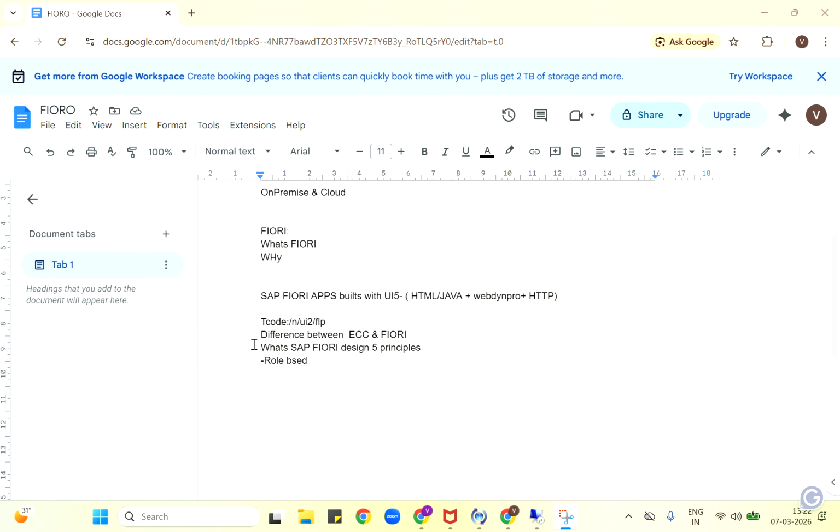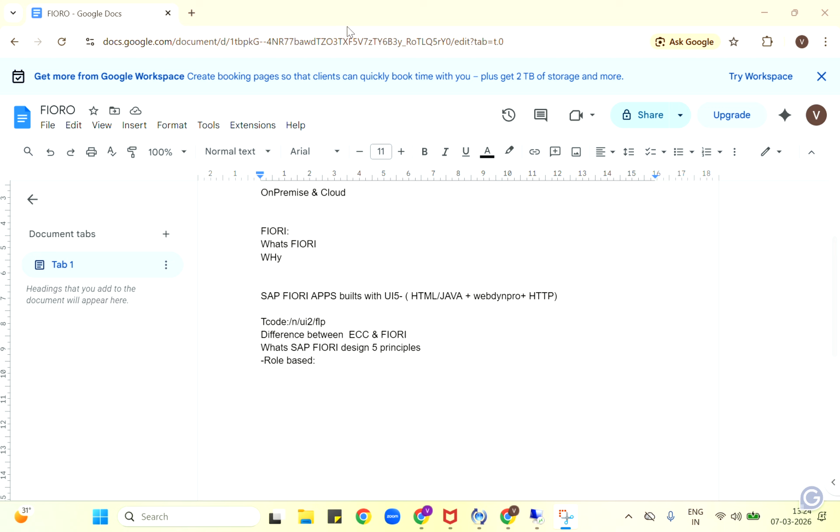Fiori is designed on five principles. The first one is role based. What does role based mean? It breaks the T-code into pieces called applications. For example, we have the T-code SU01 in SAP, and when you access it there are multiple actions like create, change, display, field values.